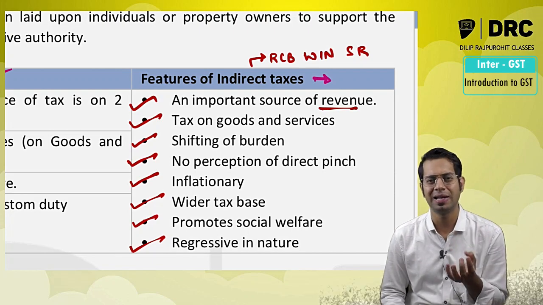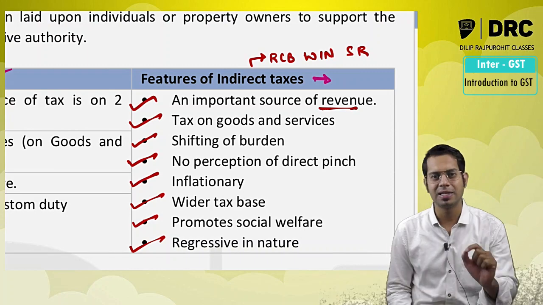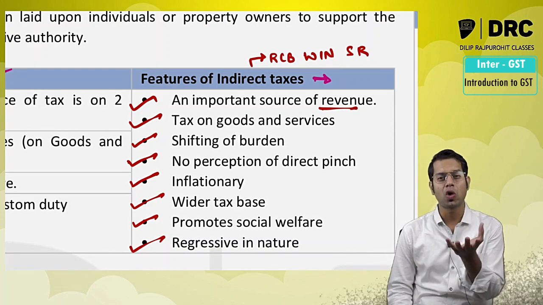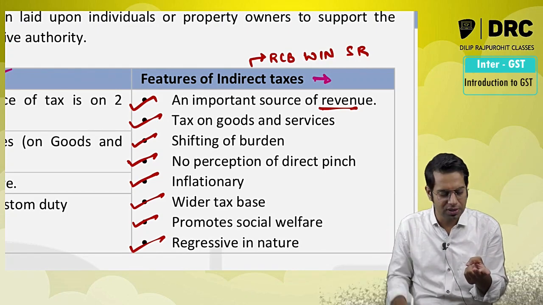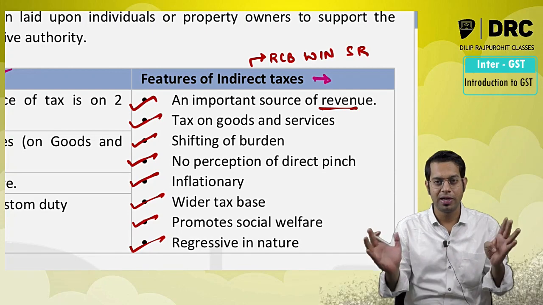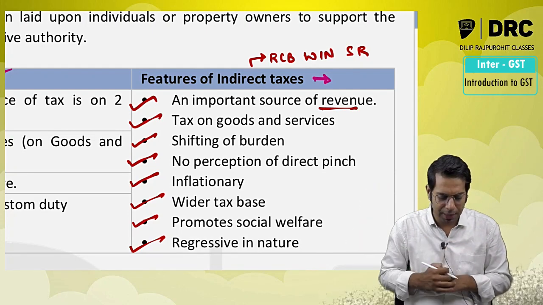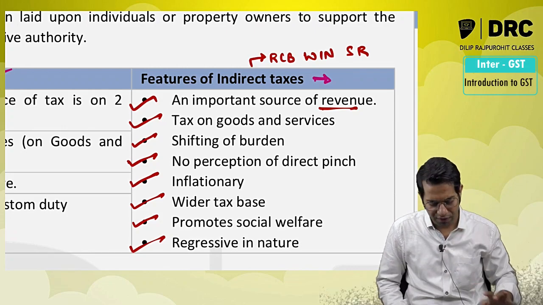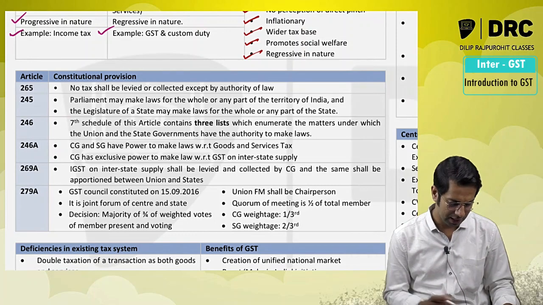What are the features of indirect taxes, sir? RCB will win, sir. R for important source of revenue to the government. C for taxes on commodities and services. B for shifting of burden is happening. Then W for wider tax base. I for inflationary nature. N for no perception of direct pinch. And S for promotes social welfare. And R for it is regressive in nature.